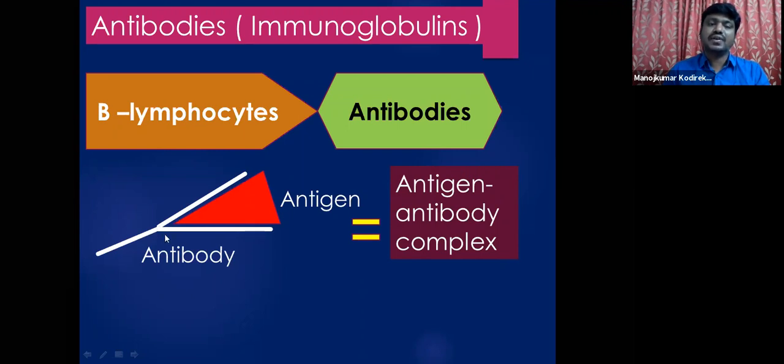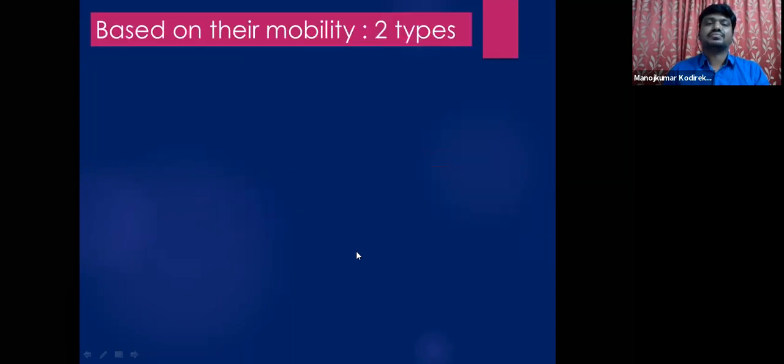So this is a specific antibody produced by the B lymphocytes to a specific antigen. Here is the specific antigen to which this specific antibody is about to bind. It will bind only to this specific antigen, and by this binding, the antibody forms a complex called the antigen-antibody complex.